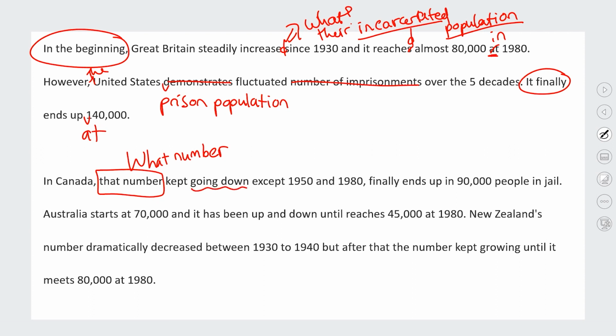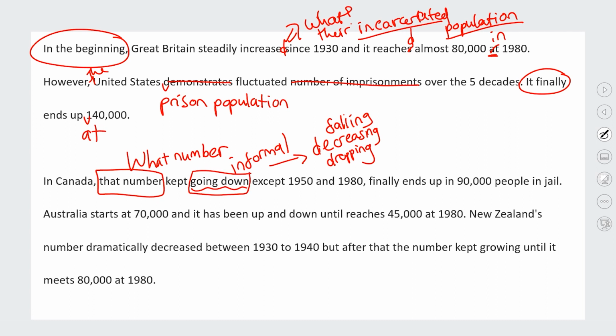In Canada, that number kept going down. So going down is too informal to use in your writing. That's something you would use when you were speaking. So you need to think about how you could change that to be more formal. So we could say decreasing, we could say dropping, we could say falling. Usually if it's a 2-word phrase, it's too informal, and the formal is usually just 1 word to use.